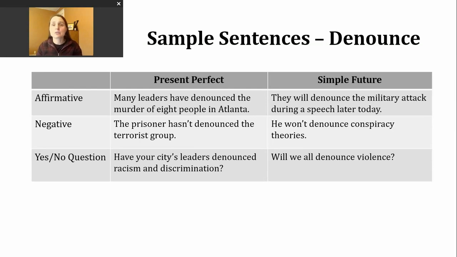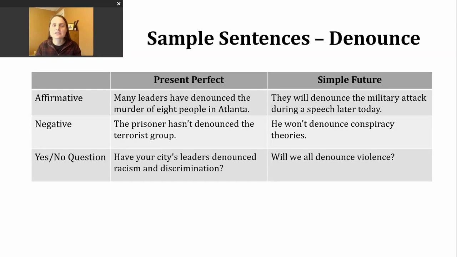To make the present perfect, we're going to use a present form of have, so that's have with the subjects I, you, we, and they, or it's has when the subject is he, she, or it. So our structure is have or has, and then the participle form of the verb, which happens to be the same thing as the past tense because this is a regular verb. Let's look at an affirmative example.